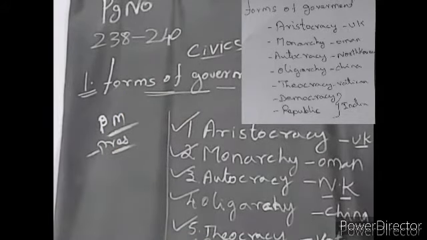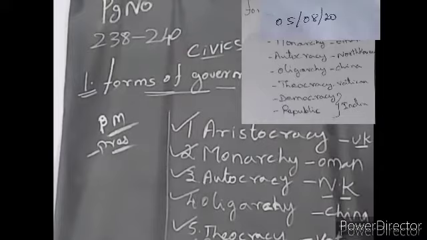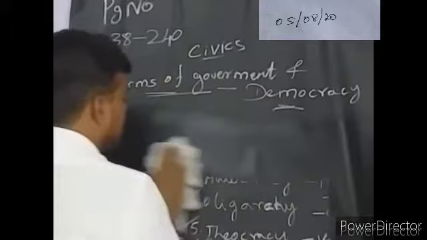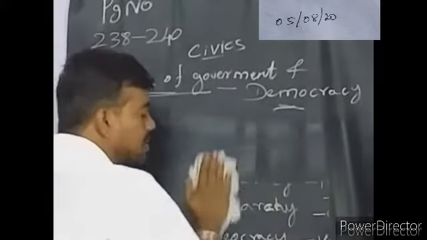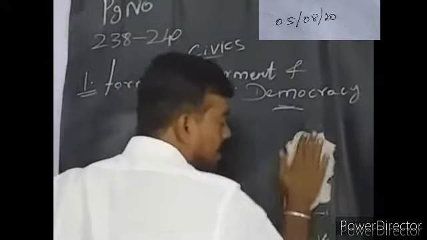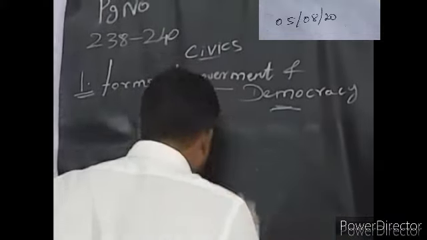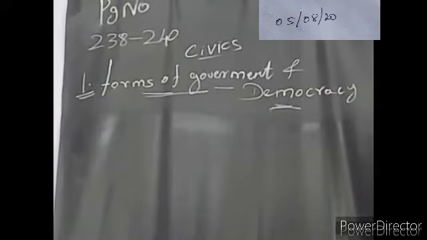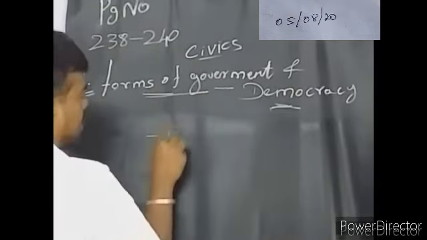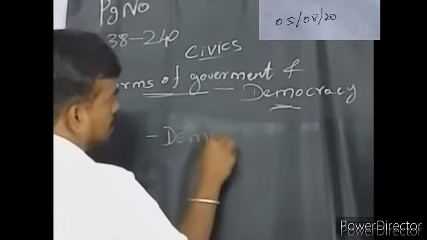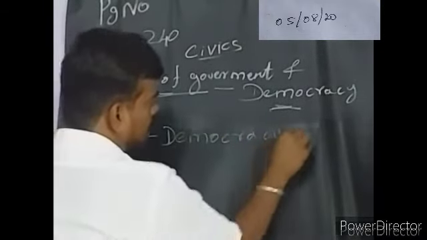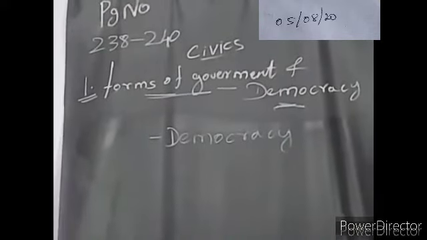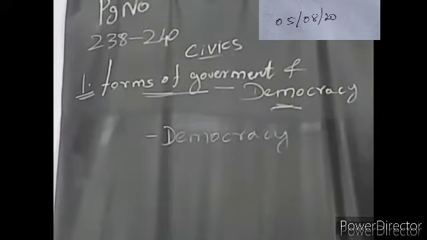Next we are going to see about democracy. What is a democracy actually? The people have a power to select the leaders. That's the first definition of democracy.